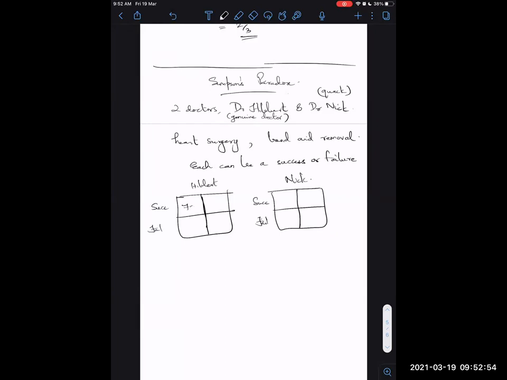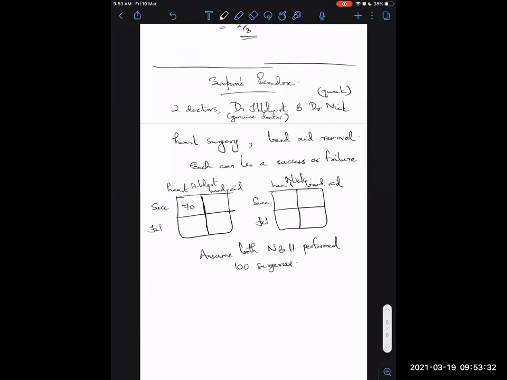So let's say there were 70 successes for the heart, and this is for band-aid. Heart and band-aid. All right. So what 70 tells you is that Hibbert performed some number of surgeries and 70 of them were successes. So to start with, assume both Nick and Hibbert performed a total of 100 surgeries.